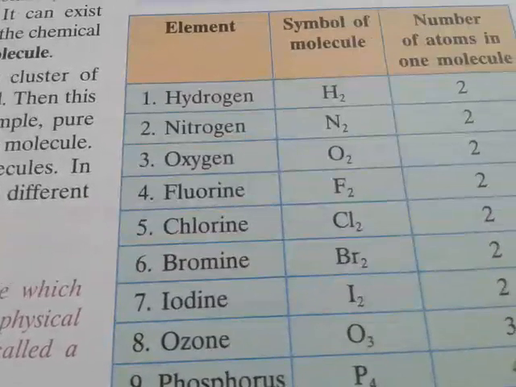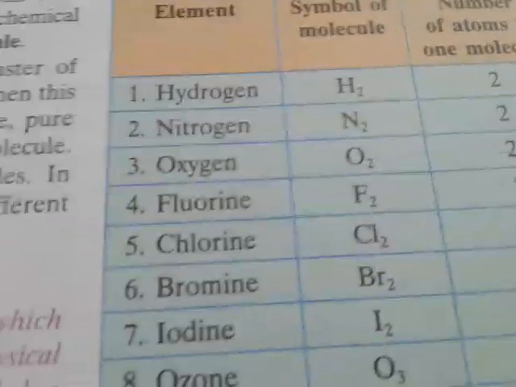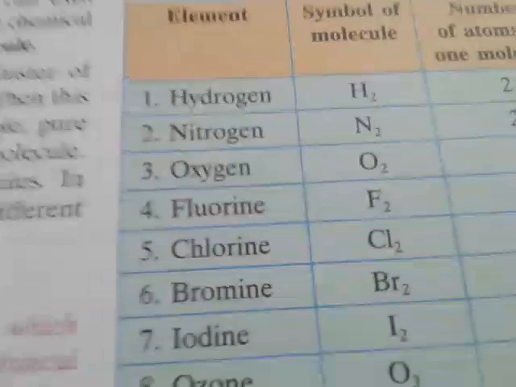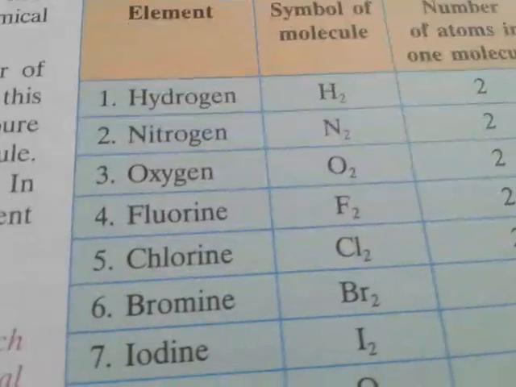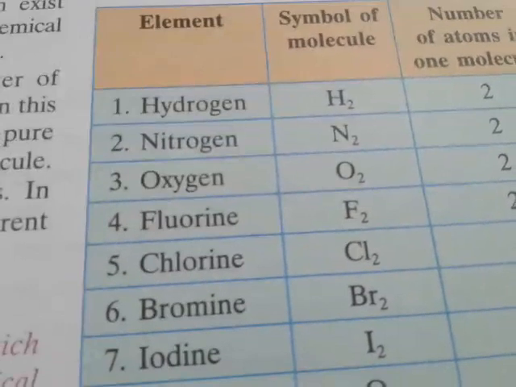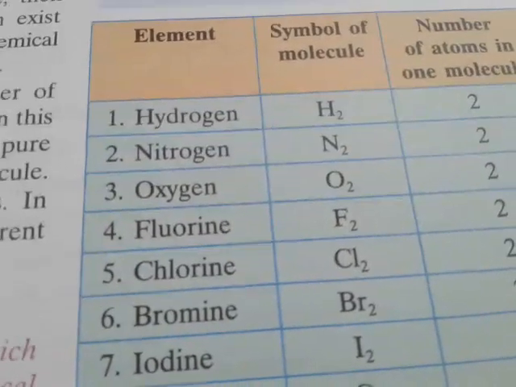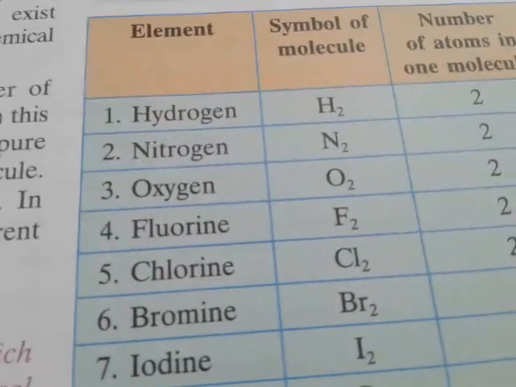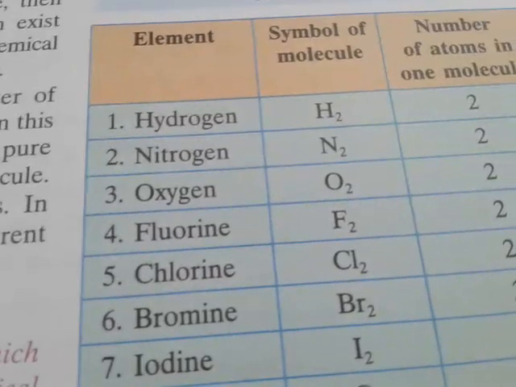Your nitrogen, two nitrogen atoms are the same. It acts as an element as well as a molecule. That means an element has two forms, atomic and molecular. In the case of atomic, one atom is present. In the case of a molecule, two atoms or three atoms are present, but they should be similar.